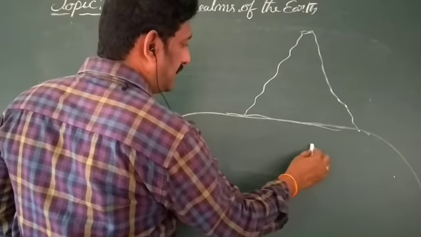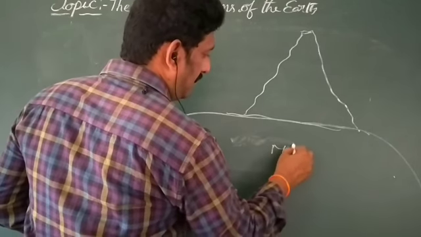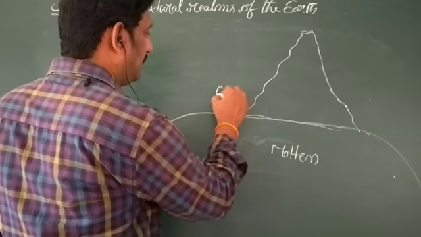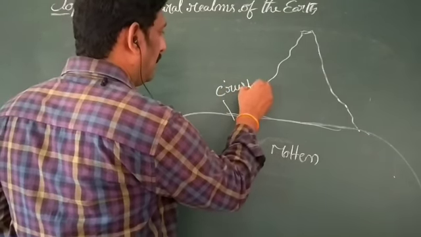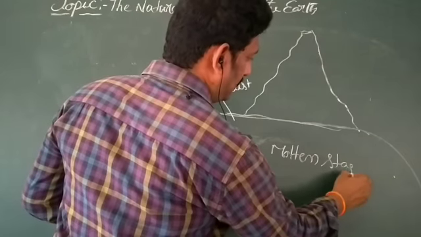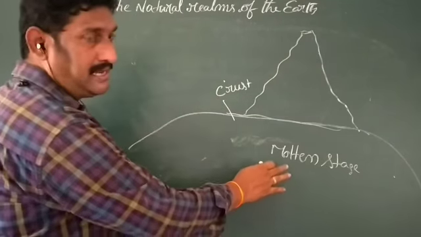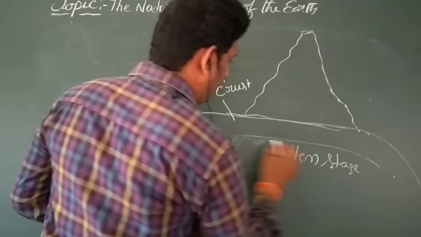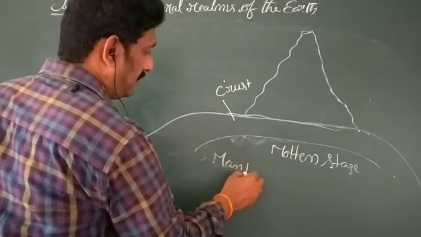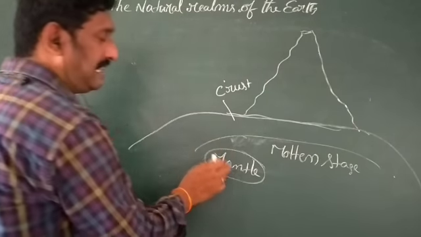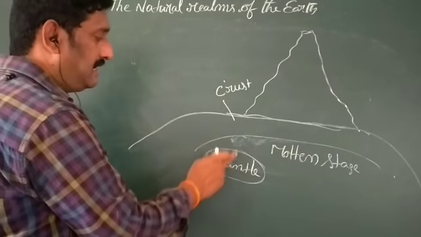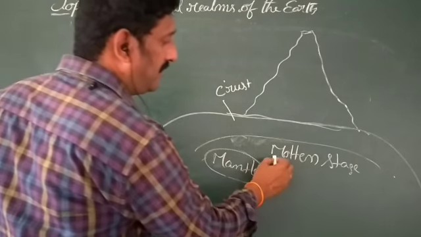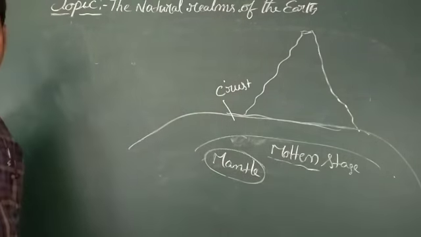Completely inside we have molten state. Molten state means nothing but hot liquid state. This part is crust, and this part is mantle. In the mantle layer, the hot liquid that stays there we are calling molten state.